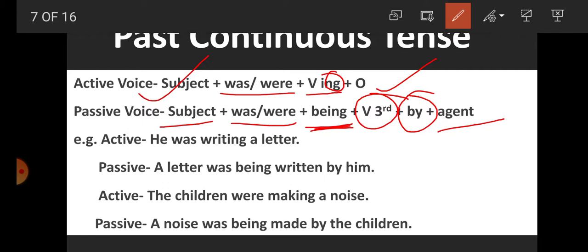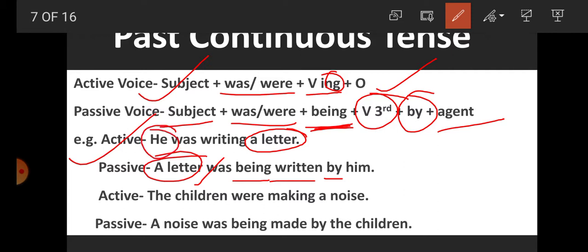Now for example, number 1: he was writing a letter. So here students, a letter is the object, so a letter becomes the subject in passive. Then was or were, was is correct here. Now the word being is written here, being is very necessary. Now writing is used here, so what is the V3 of write? Written. Then the preposition by, and then what will be the objective form of he? Him. So: a letter was being written by him.